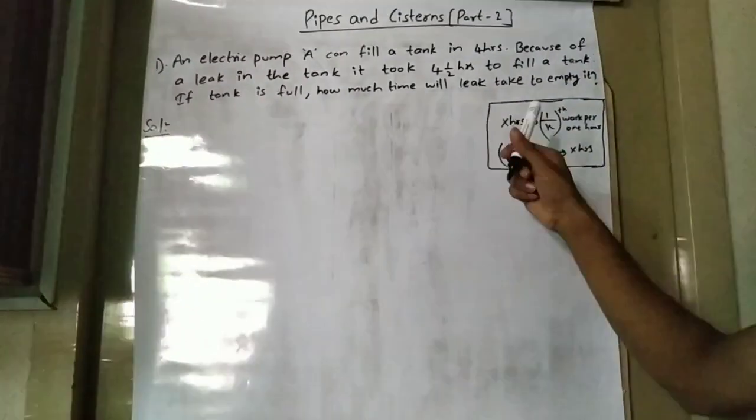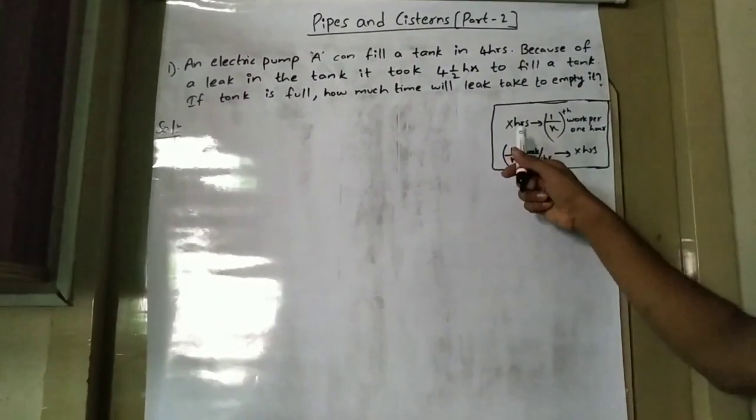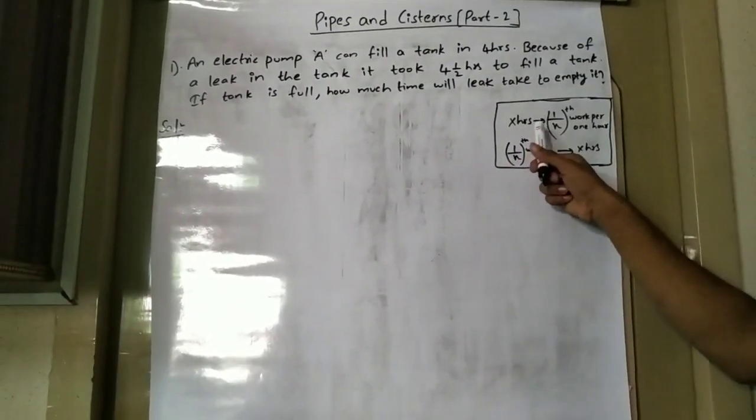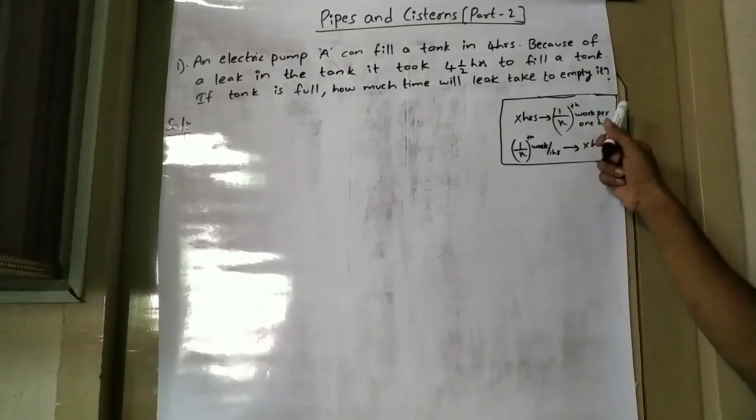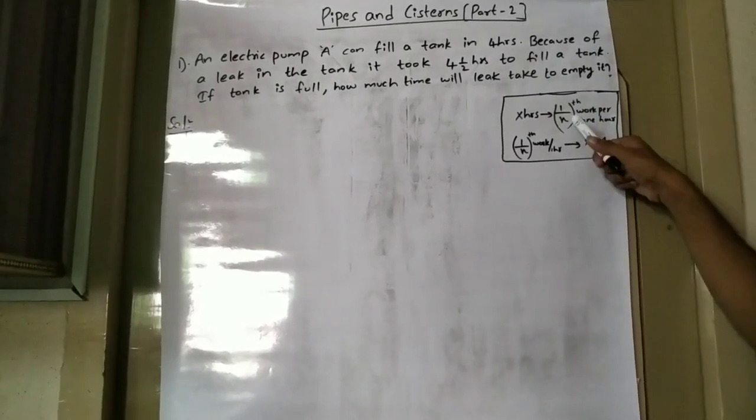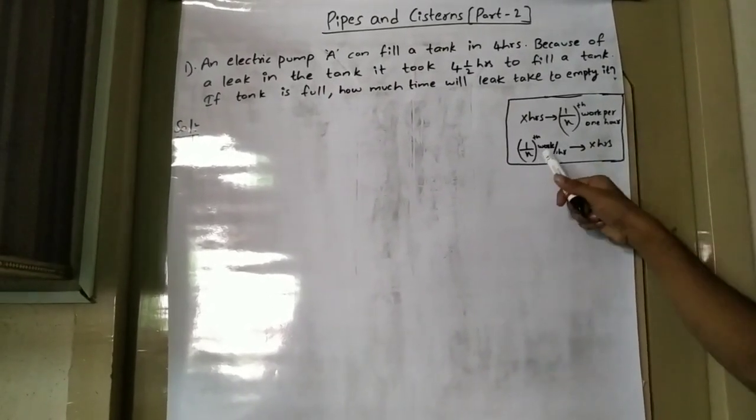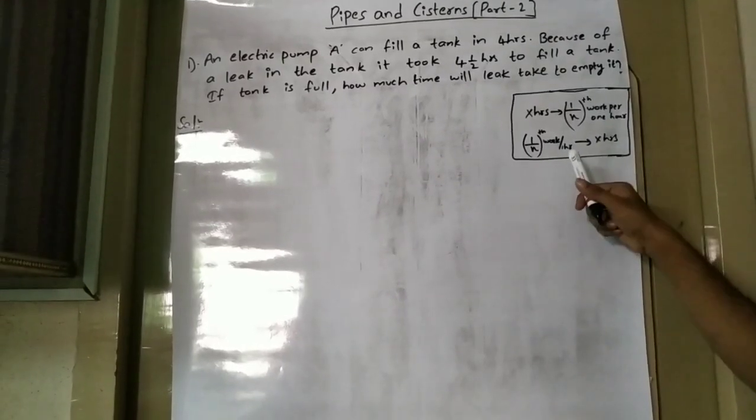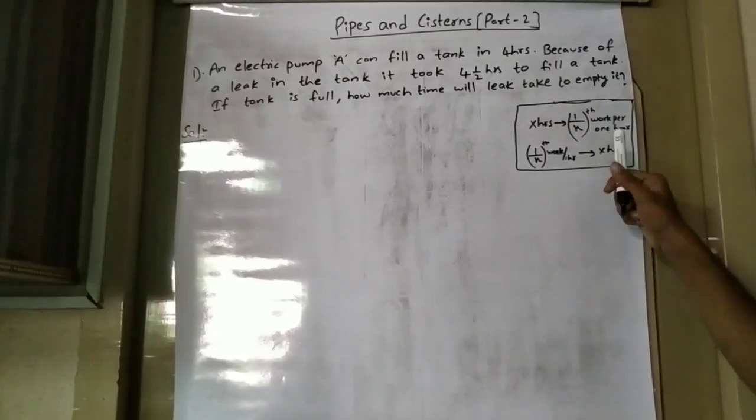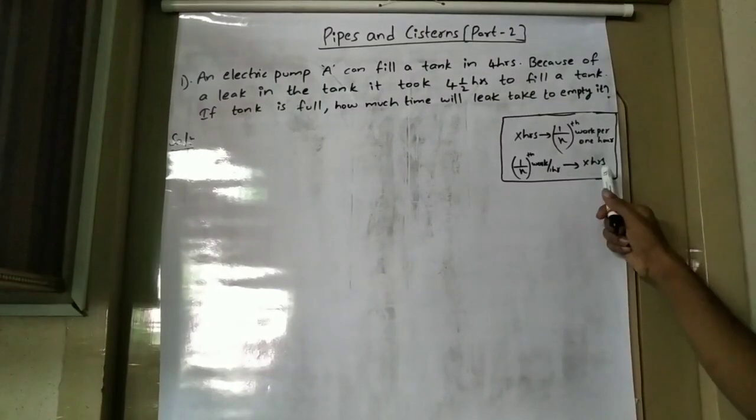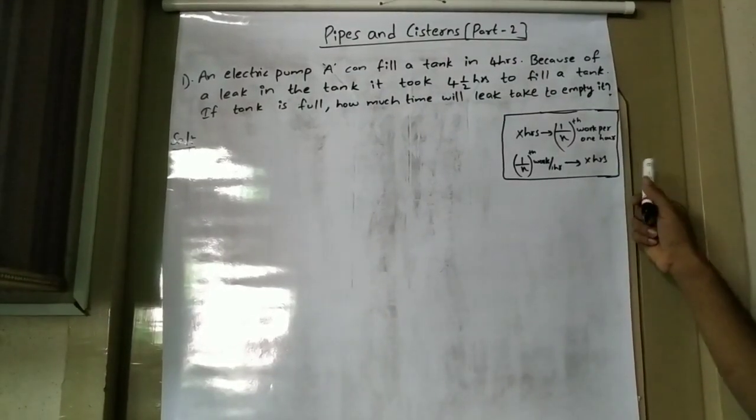In the previous video we have already discussed this formula. If a pipe takes X hours to fill the tank, then the work done by the pipe per 1 hour will be 1 by X. Similarly, if 1 by X is the work done by the pipe per 1 hour, then it will take X hours to fill the tank.